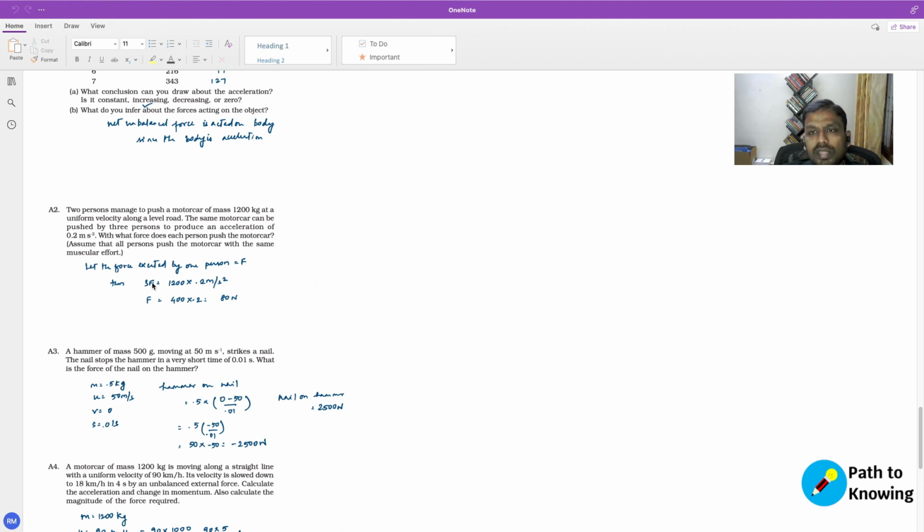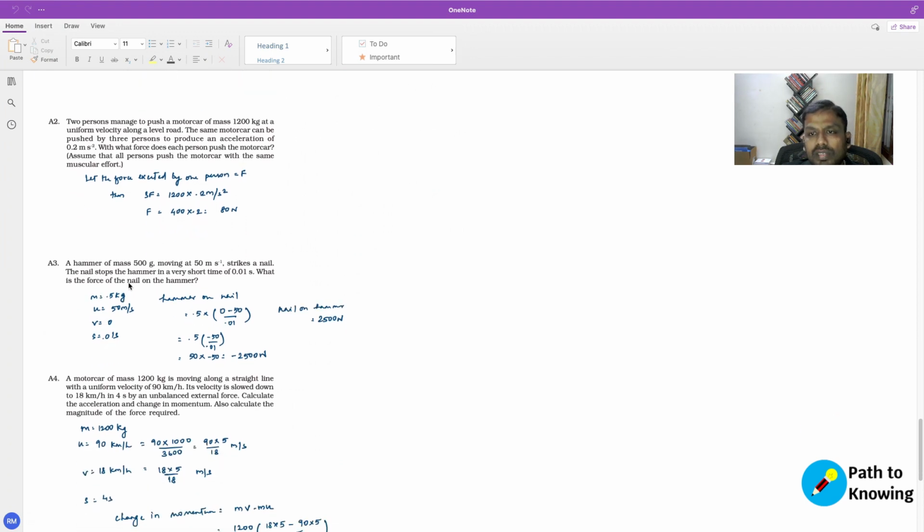That is the total force exerted on that car. When 3F force is applied, the car undergoes an acceleration of 0.2 meters per second square, which means that 3F equals 1200, the mass of the car, times 0.2. Now we can solve for F, which comes down to 80 newtons. So 80 newtons is the force applied by 1 person.